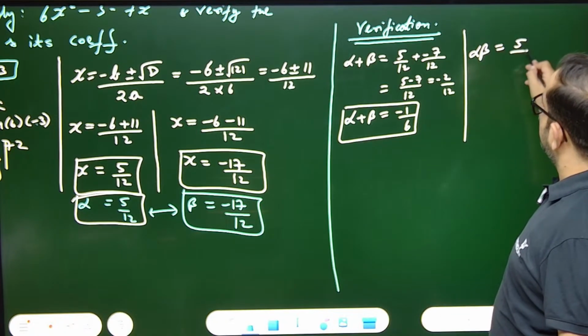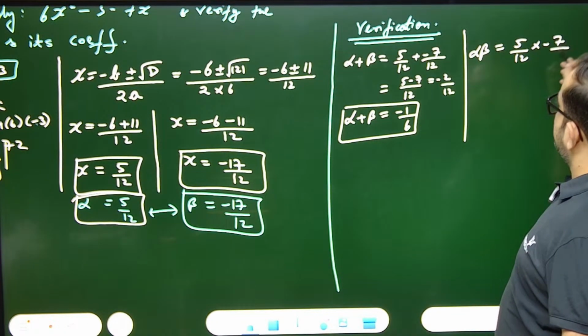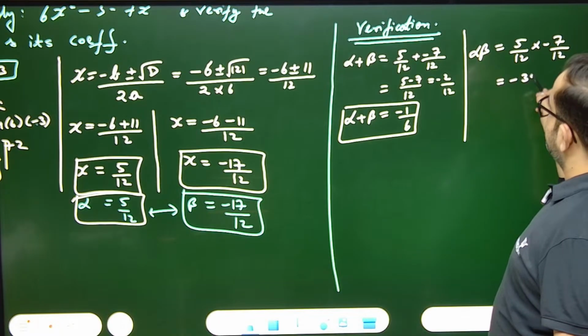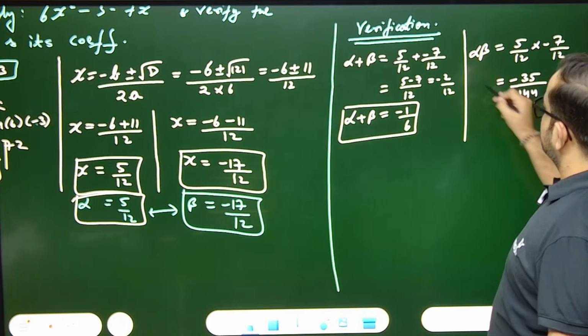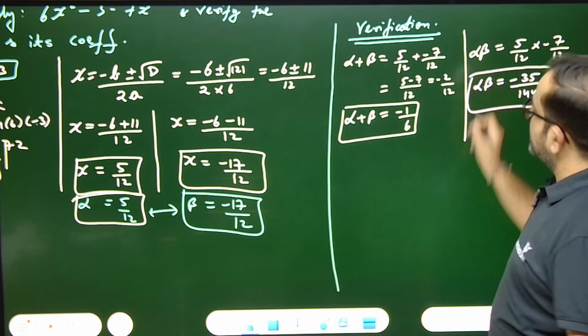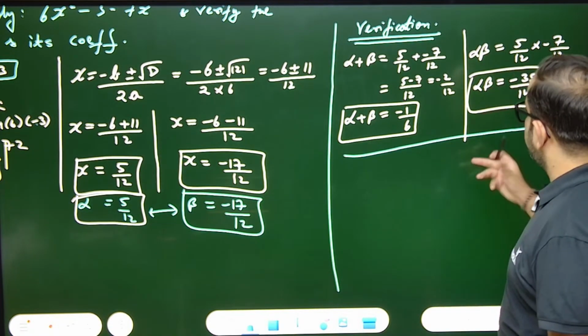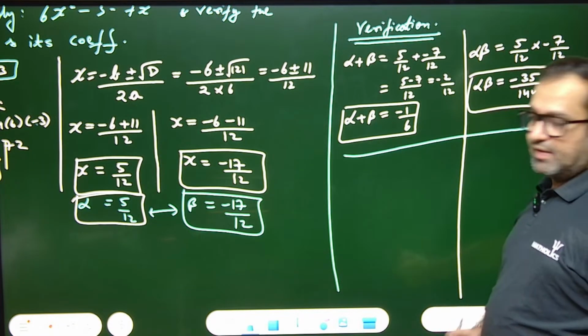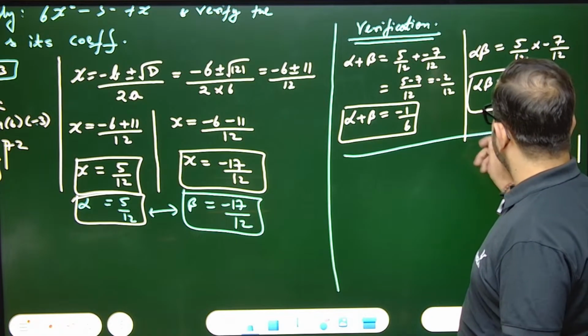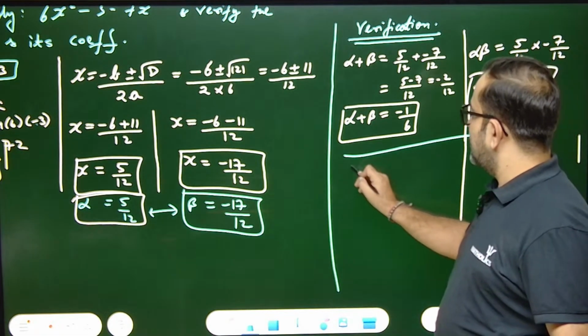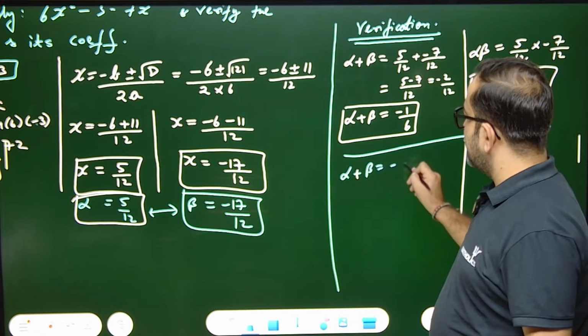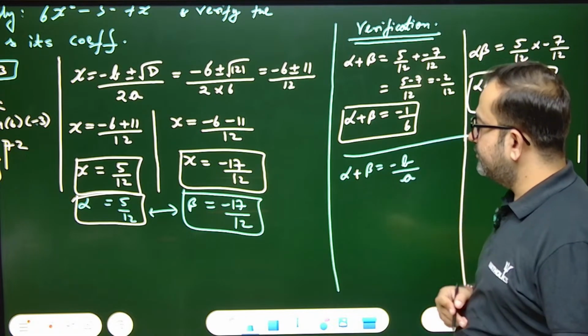That means 5 by 12 into minus 7 by 12. So it comes to minus 35 by 12 12s are 144. This is alpha beta. Now verification. How to verify? I'll write the formula of alpha plus beta. Can you tell me what is the formula of alpha plus beta? Alpha plus beta equal to minus b upon a.